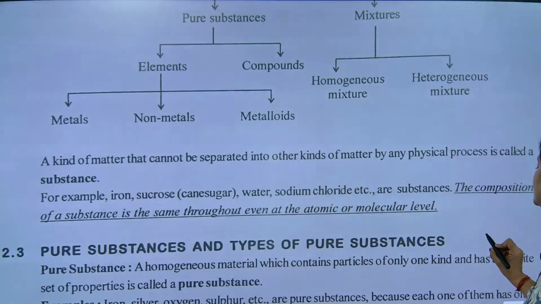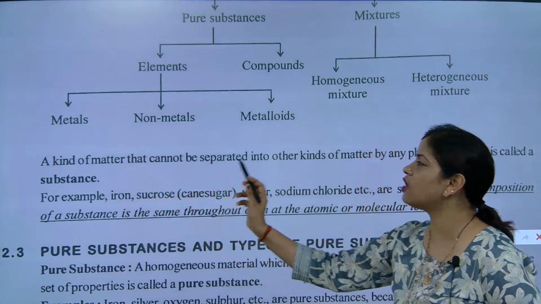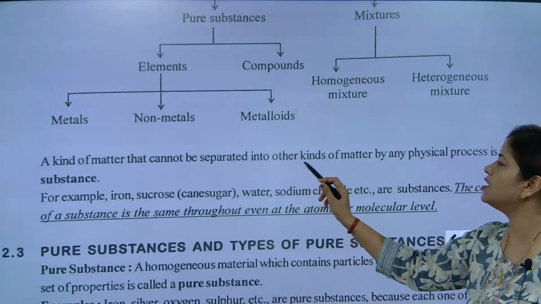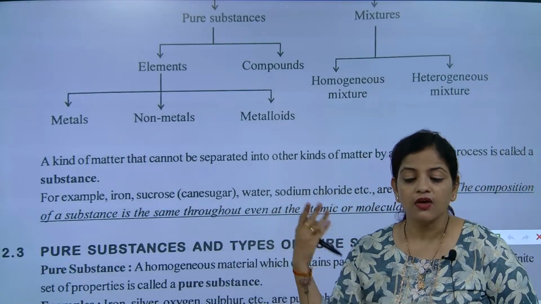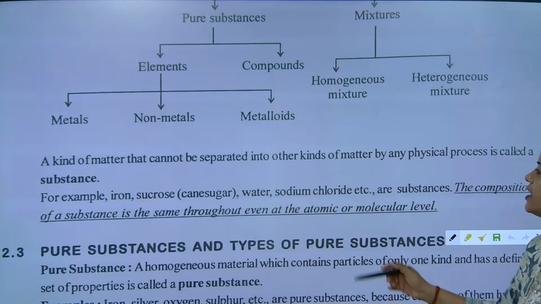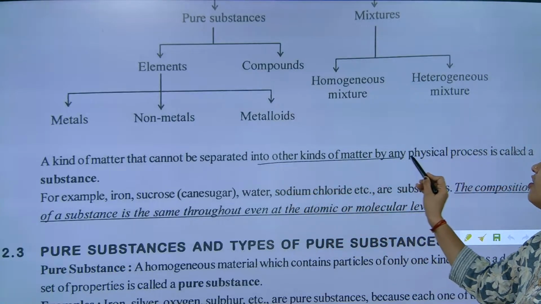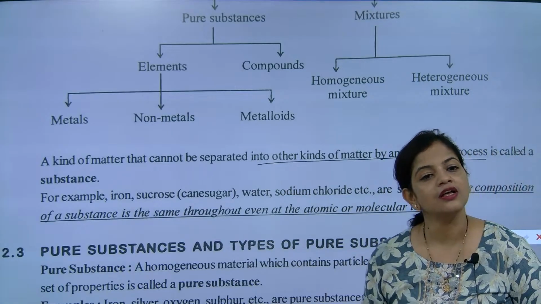Now first we will see the definition of substance. A kind of matter that cannot be separated into other kind of matter by any physical process is called substance.